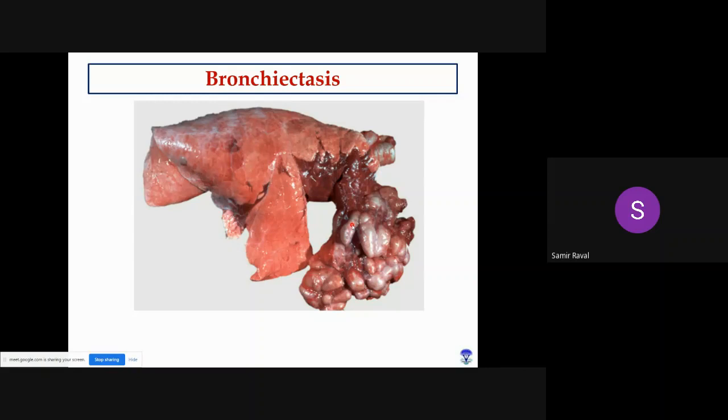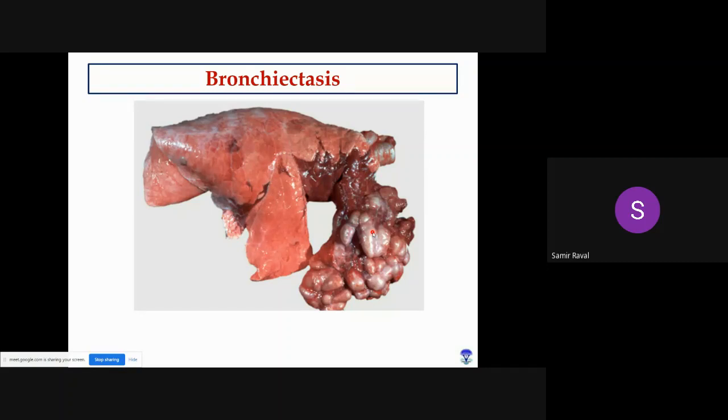Because this exudate which is present inside the bronchi will obstruct the lumen of the bronchi and show typical atelectasis, right? So here you can see this is an area of consolidation or atelectasis, and all this area here, right? You can see this particular area. This is actually typical of bronchiectasis. If you cut this particular surface, the bronchi are actually filled with exudate, right?